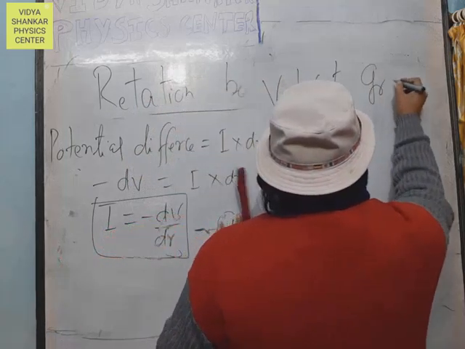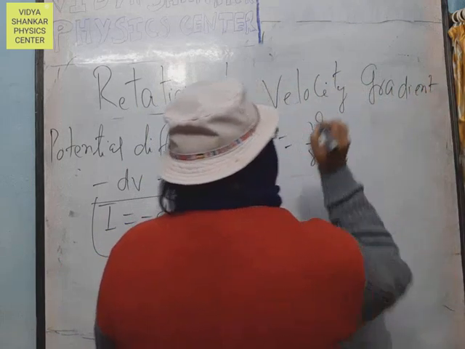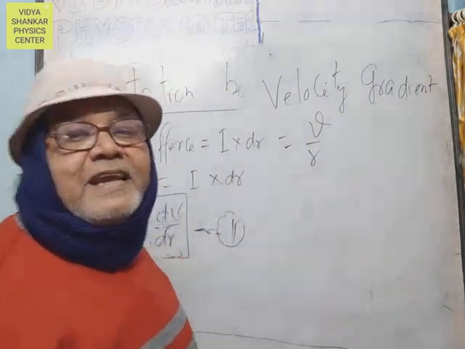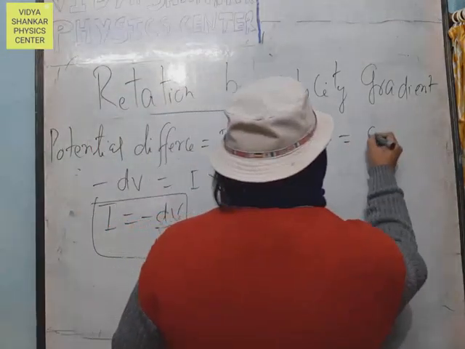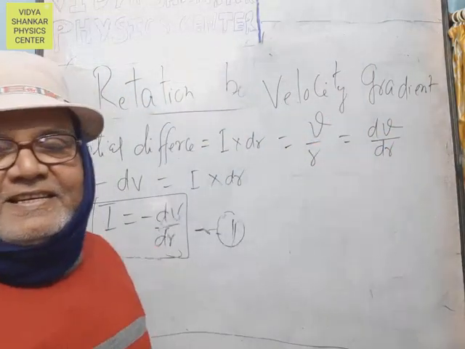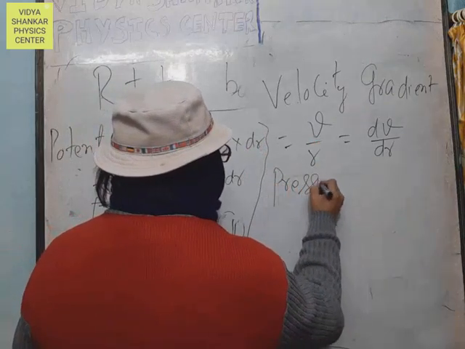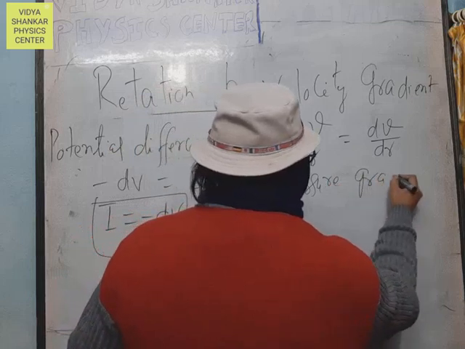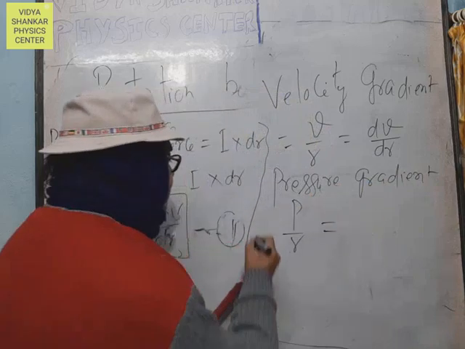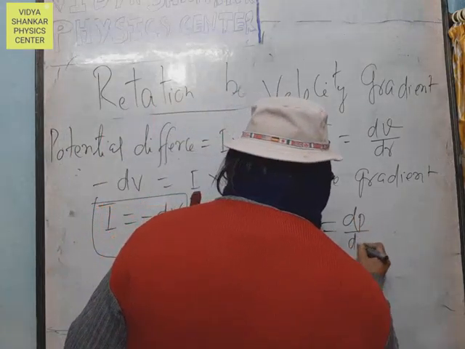Velocity gradient is V upon R, but in calculus form dV upon dr. Similarly, pressure gradient is P upon R, but in differential form dP upon dr.